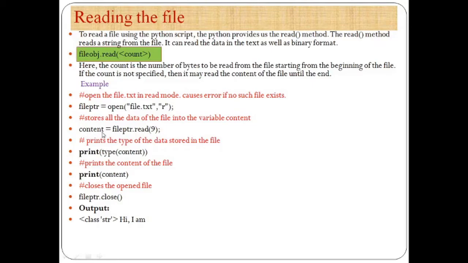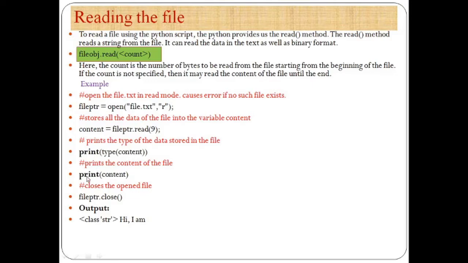Now here content is our temporary variable where our output will be stored. Here in this case, there are total 9 characters in our file.txt. Since here we have mentioned count 9, it will read only the first 9 characters, and that will be stored in content. Then using the print statement, we can print that content.